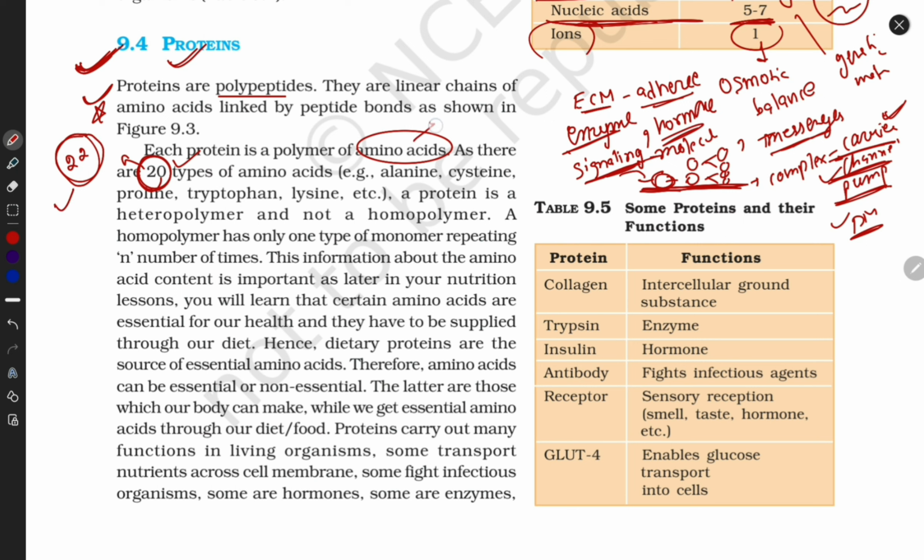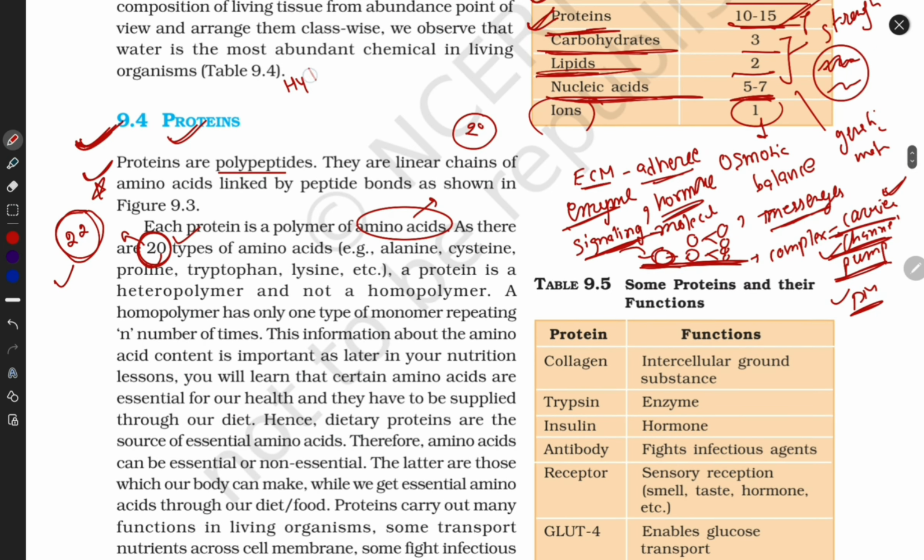I already described what an amino acid is. I already described the 20 types of amino acids. What kind of amino acids are hydrophobic? What kind of amino acids are hydrophilic? What kind of amino acid contains sulfur? What kind of amino acid contains an OH group? What kind of amino acid is uncharged? I already taught you what kind of amino acids are aromatic: tryptophan, tyrosine, phenylalanine.